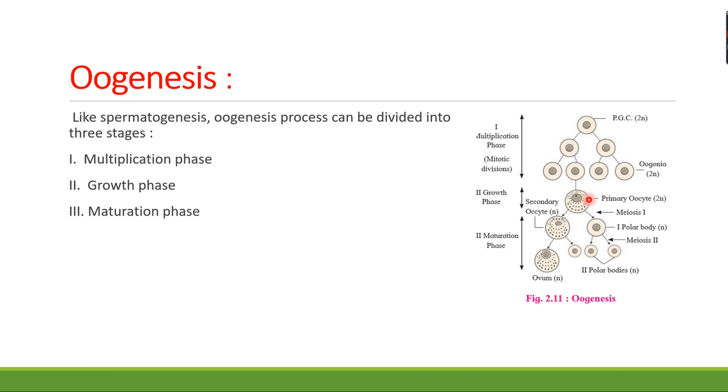After the primary follicles form, a large number of these follicles degenerate from birth to puberty, and only 60,000 to 80,000 primary follicles are left in each ovary.